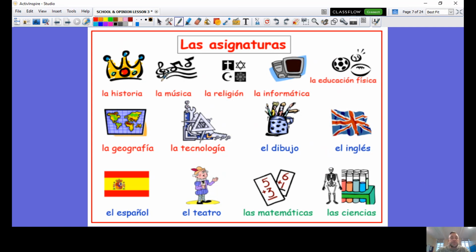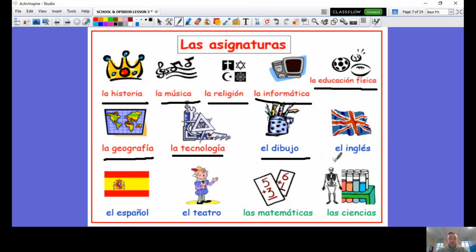Let's do a quick revision of our subjects. My turn, your turn. La historia, la música, la religión, la informática, la educación física, la geografía, la tecnología, el dibujo, el inglés, el español, el teatro, las matemáticas, las ciencias. Well done. A few quick questions.